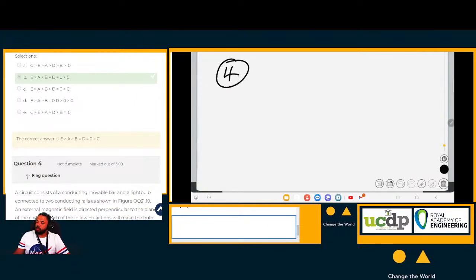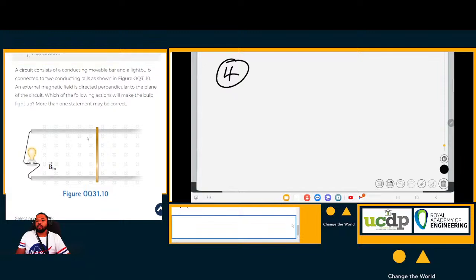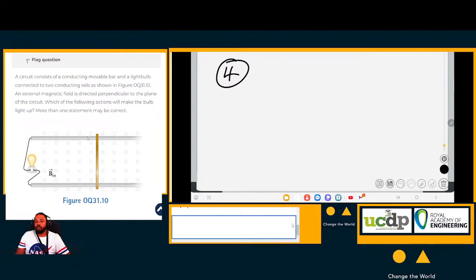Question 4. Here we have a circuit with a magnetic field going into the page. This circuit consists of a conducting movable bar and a light bulb connected to two conducting rails as shown. An external magnetic field is directed perpendicular to the plane of the circuit, so it's going into the page.